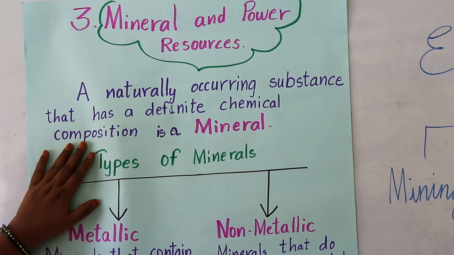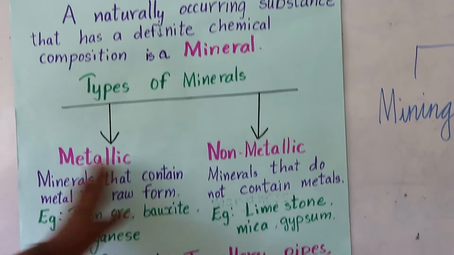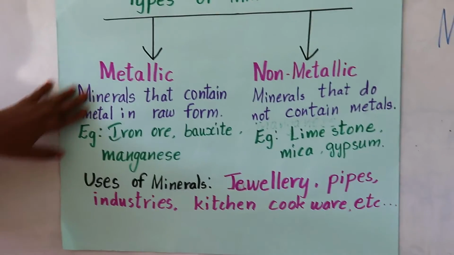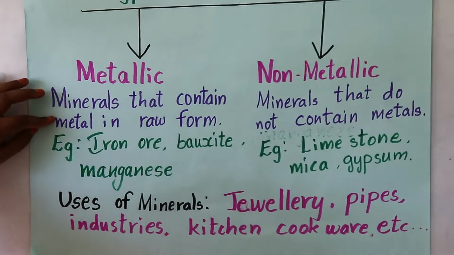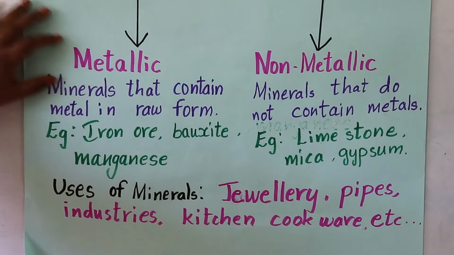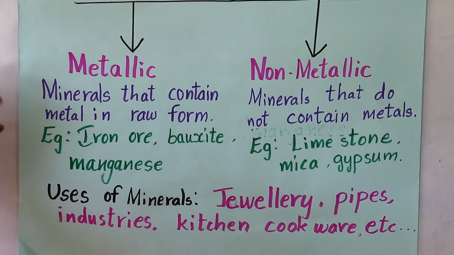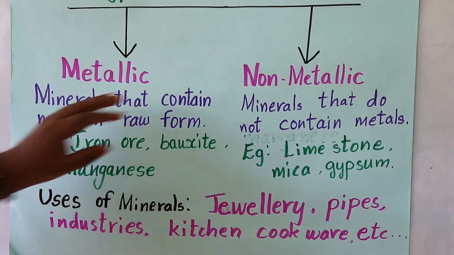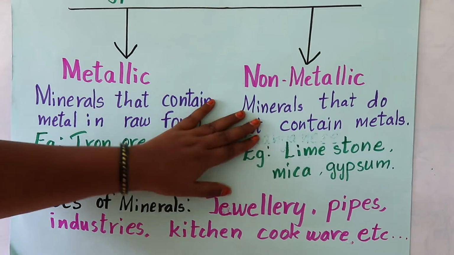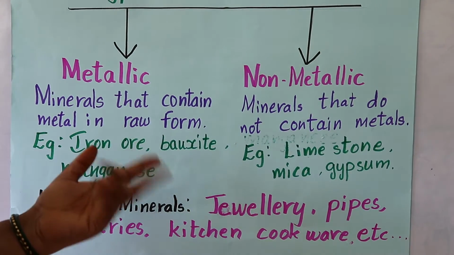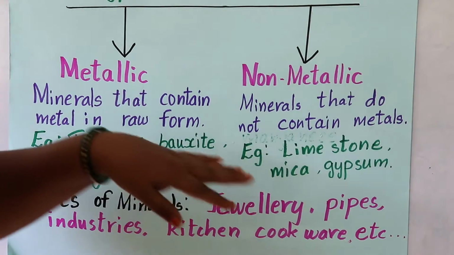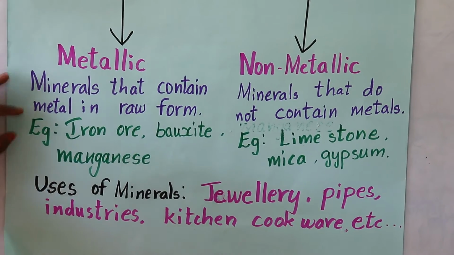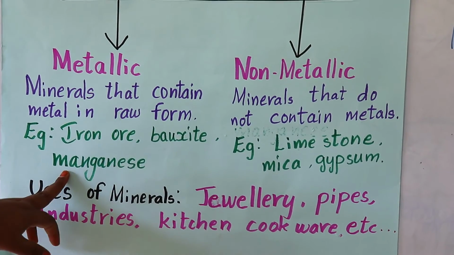Now, what are the types of minerals? Metallic minerals and non-metallic minerals. Now let's see what is metallic. Minerals that contain metal in raw form are known as metallic minerals. What is a non-metallic mineral? Minerals that do not contain metals are known as non-metallic minerals.